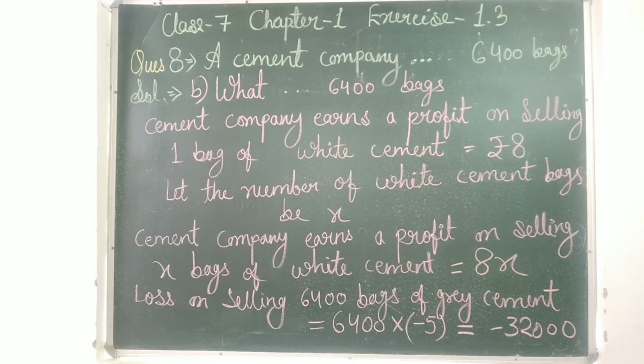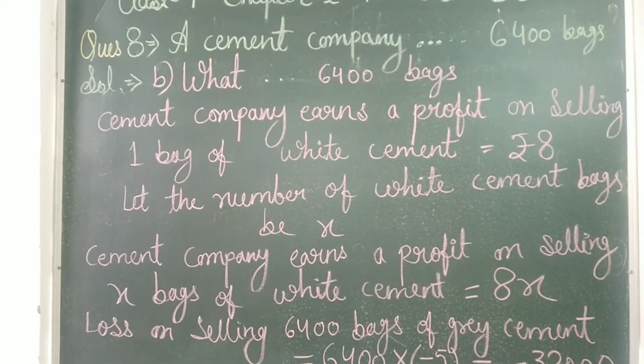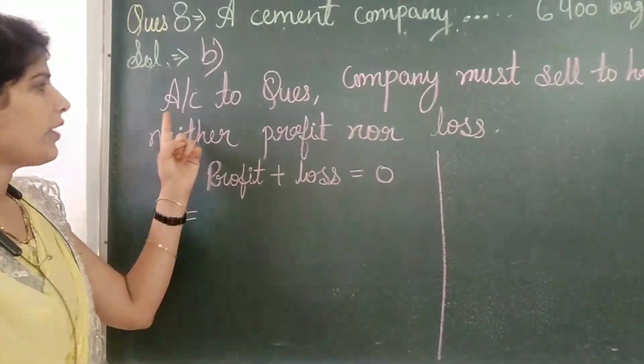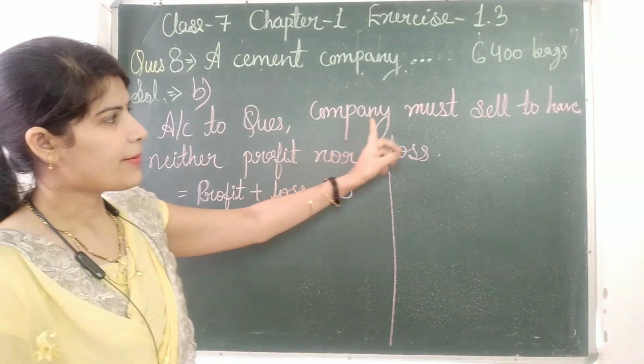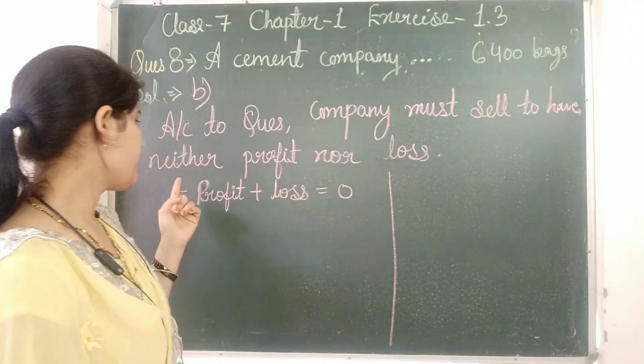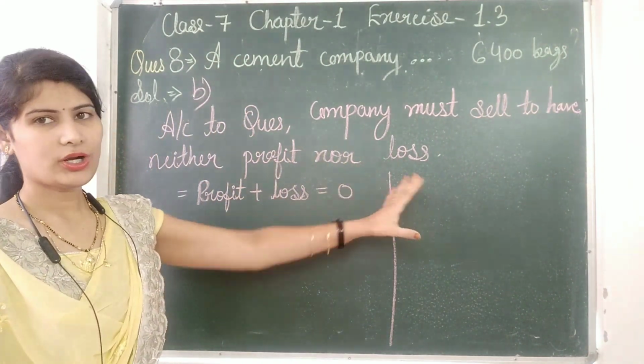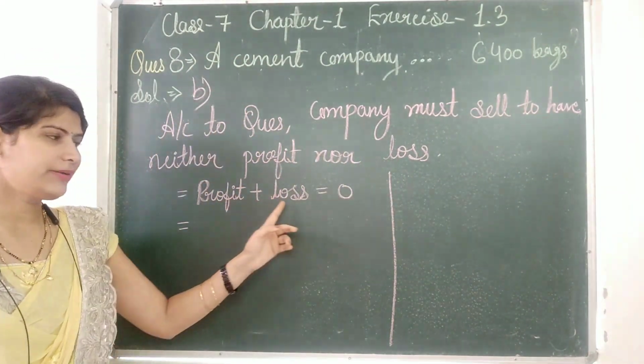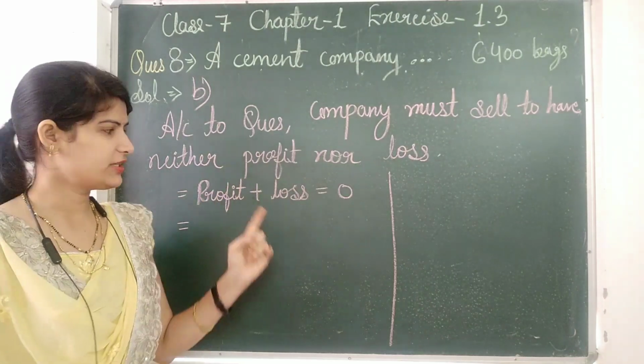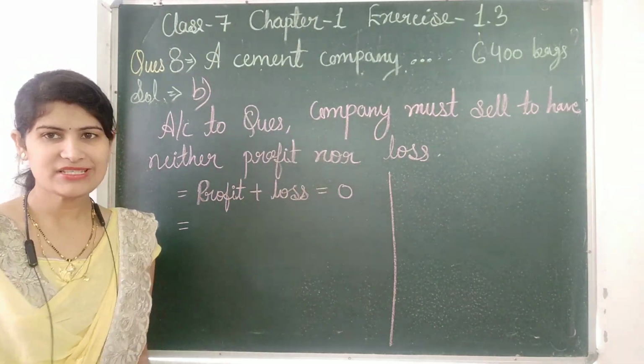Now, according to the question, the company must sell to have neither profit nor loss. That means profit plus loss is equal to 0. Neither profit nor loss means 0.